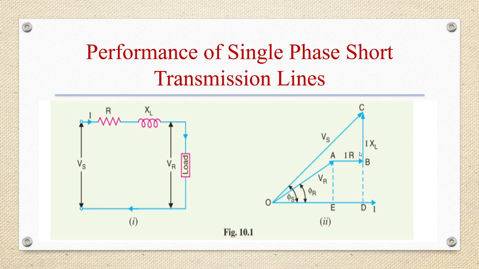DB is VR sin phi r, since sin phi r is opposite by hypotenuse: the opposite of phi r is DB, the hypotenuse is OA, so DB by OA is sin phi r. So DB is equal to VR sin phi r, and BC is IXL.